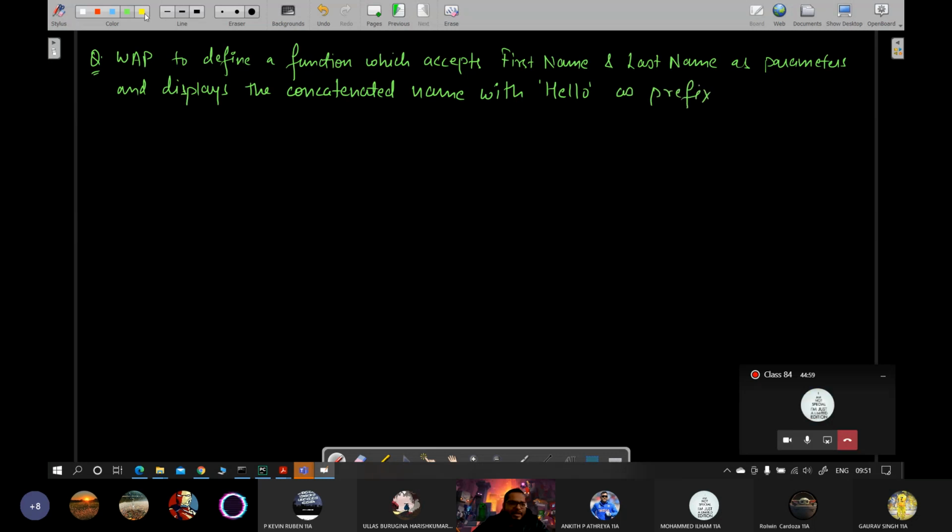Okay, for example, if first name you provide as Adam and last name you provide as Smith. Adam Smith was a very renowned economist. Read about him sometime. Anyways, Adam Smith, and then the output should be hello Adam Smith.